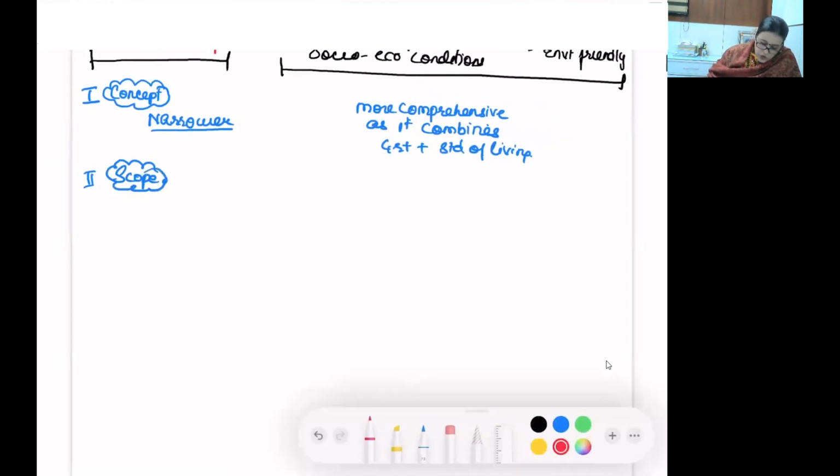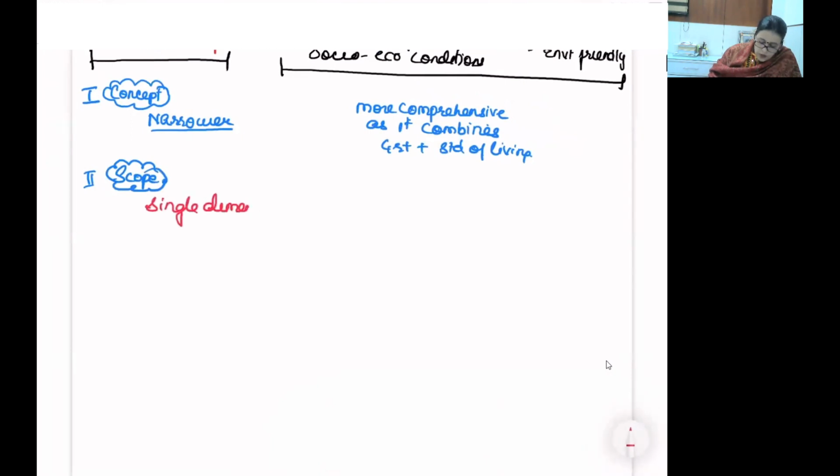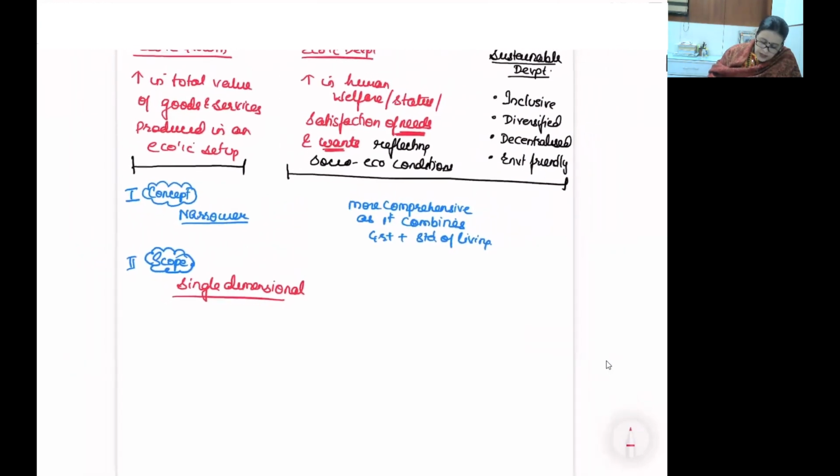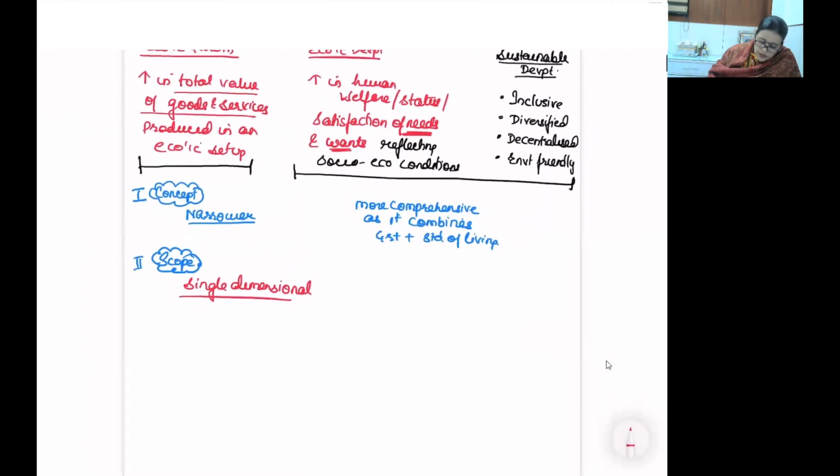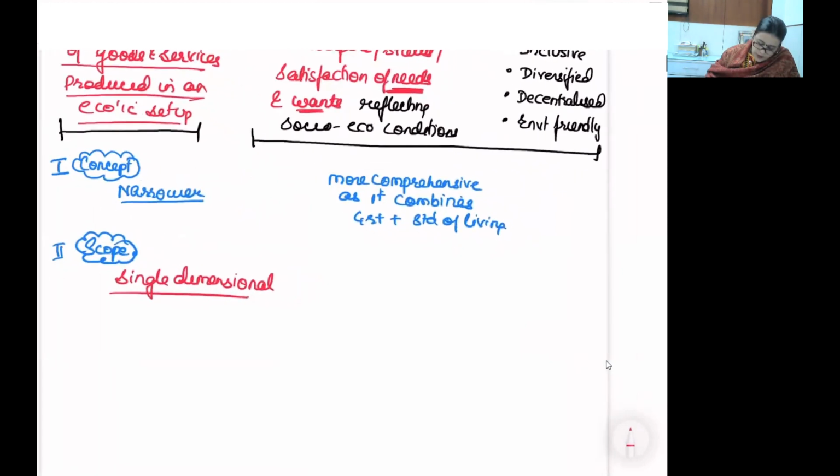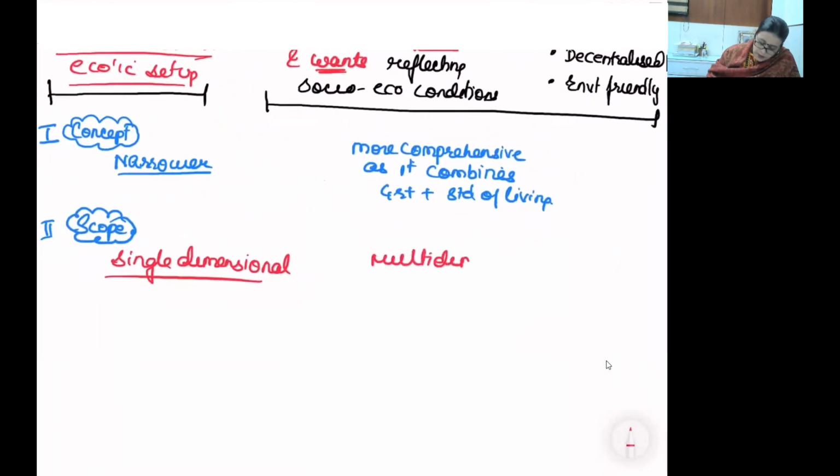When I compare scope, it is single dimensional. And what is single dimensional? I have already written it, so I don't want to write it, but I want all of us to see. Single dimensional, it is total value of goods and services produced in the economic setup. It's only about a single dimension. And what about development? It is multi-dimensional.